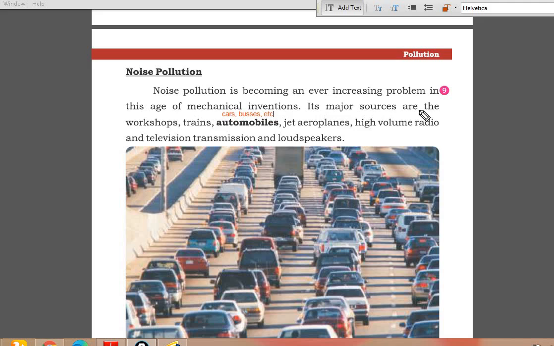Its major sources are workshops, trains, automobiles. Automobiles mean auto vans, cars, buses. Jet aeroplanes like F-16, F-17, like this, and high volume radio and television transmission and loudspeakers. Okay, they are the main sources that create or produce noise pollution.